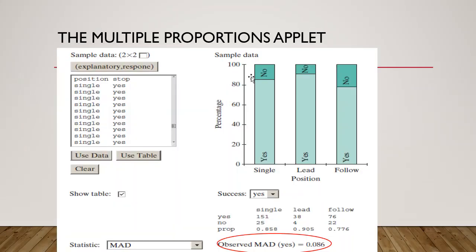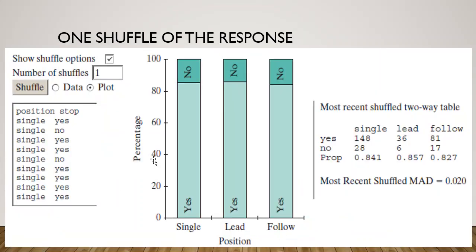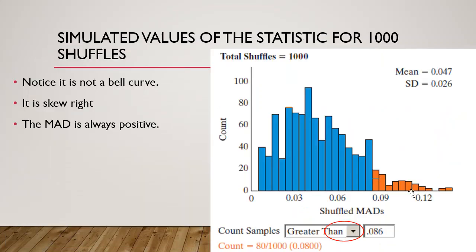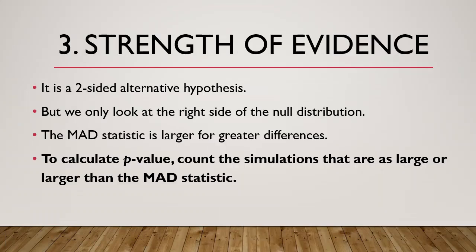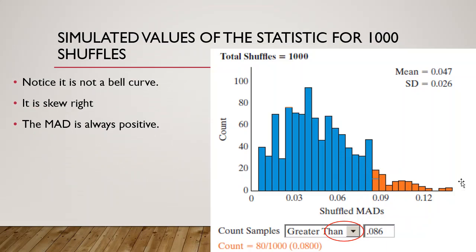Okay, so this is showing you what the app looks like. It shows you the MAD statistic with the bar graphs. Then it shuffles randomly and gets a MAD statistic, and when you plot them out, you get that shape there. Then we talked about the strength of evidence. It is a two-sided alternative hypothesis because when we subtracted them and made them positive, that's really counting both sides, but we're only looking at the right side of the null distribution. So it's a little bit confusing. It's a two-sided test, but when you go to the null distribution, you're only counting on one side.